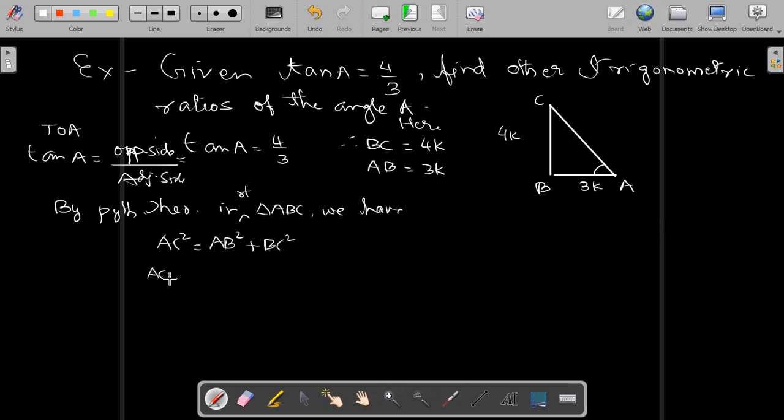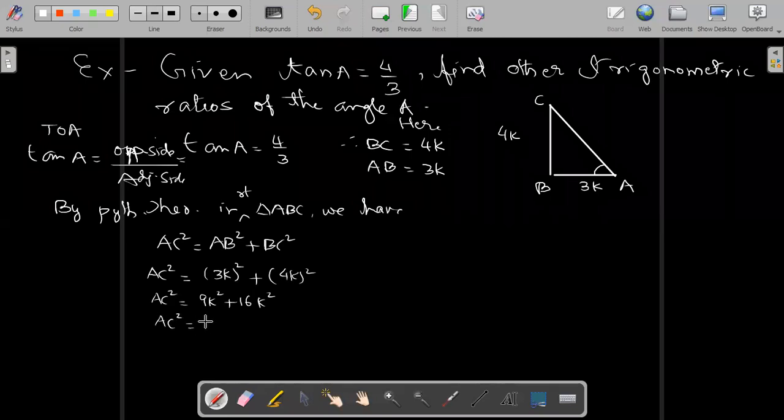AB is 3K, so the whole square of 3K plus BC is 4K, the whole square of 4K. So AC square is equal to 9K square plus 16K square. 9 plus 16 is 25, so AC square is equal to 25K square. Taking the square root, 25 becomes 5 and K square becomes K. So we got this value as 5K.